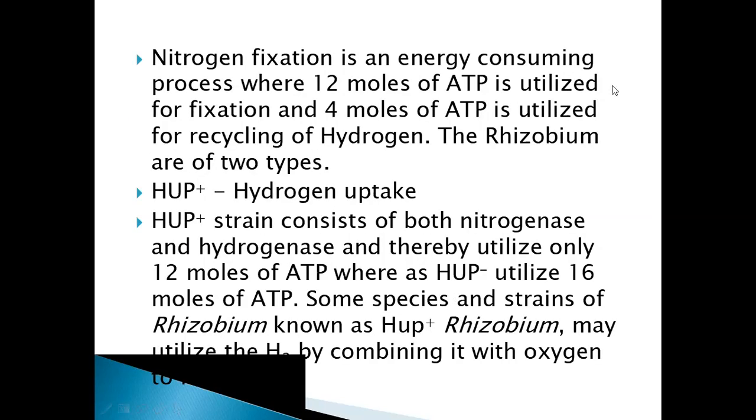Now, rhizobium are of two types, HUP plus and HUP minus strains. HUP means hydrogen uptake. The HUP plus strain consists of nitrogenase and hydrogenase, and thereby utilizes only 12 moles of ATP, whereas HUP minus utilizes 16 moles of ATP.